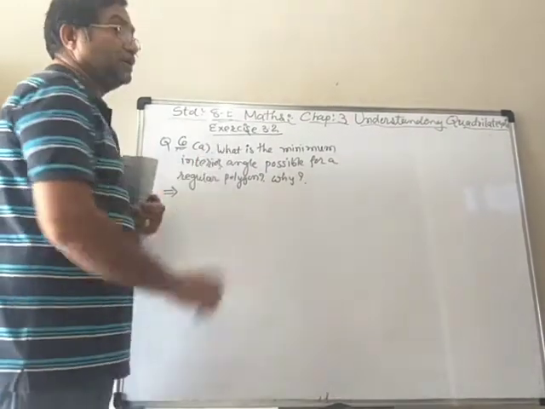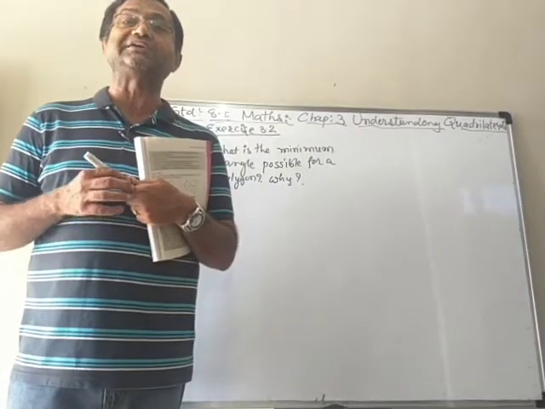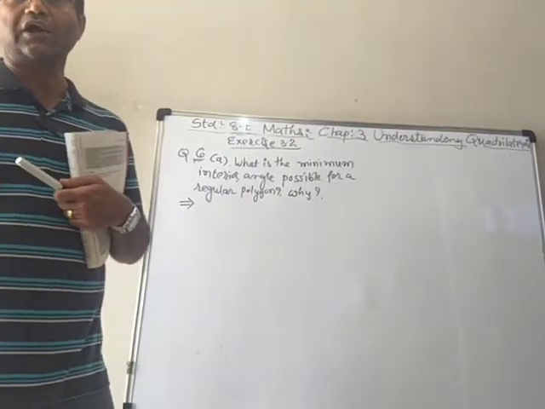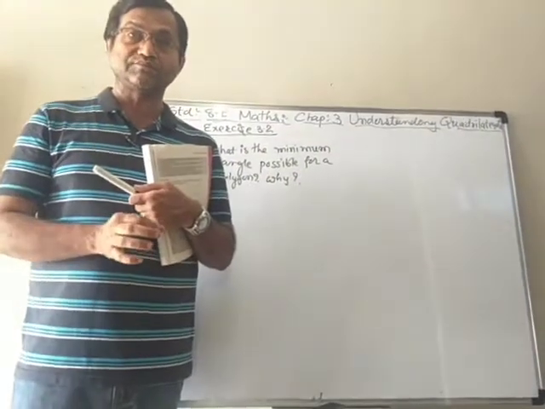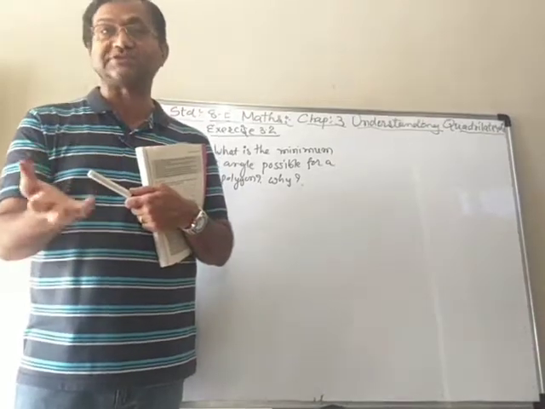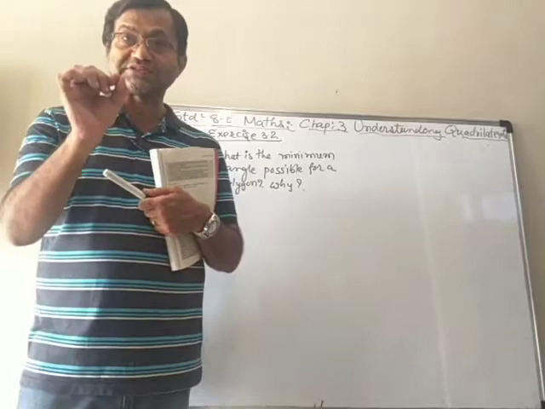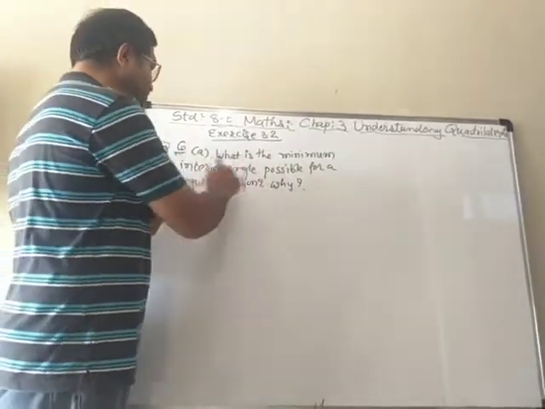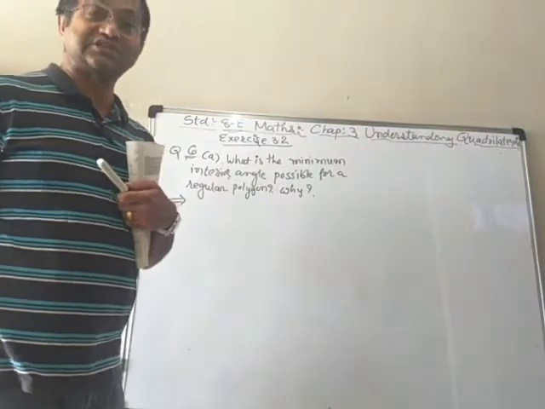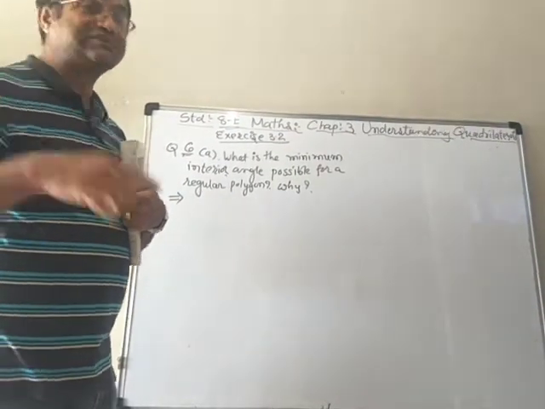So we know that if a triangle is a regular triangle, it is known as an equilateral triangle. And when it is an equilateral triangle, all the angles are also equal, and that is 60 degree. 60 plus 60 plus 60 becomes 180. It means that the smallest minimum interior angle possible for a regular polygon is 60 degree. Why? Because the simplest polygon is a triangle.